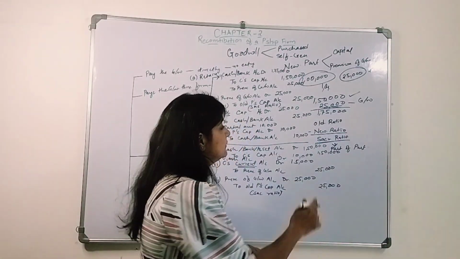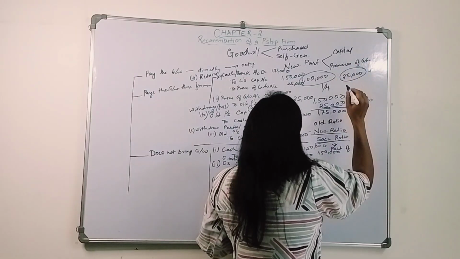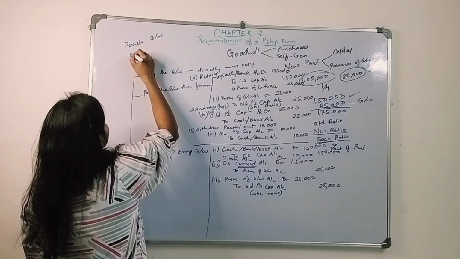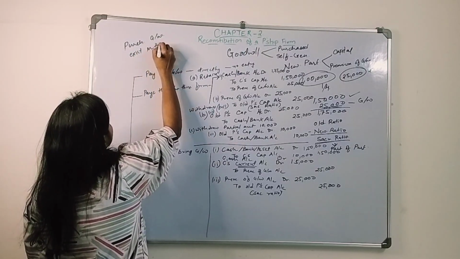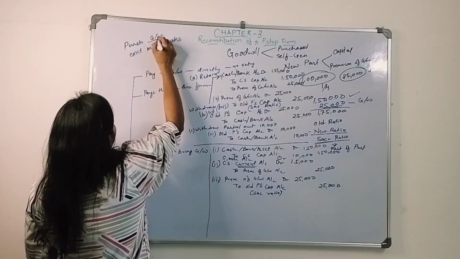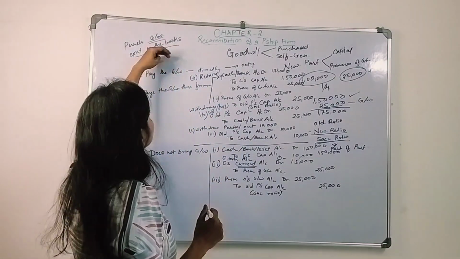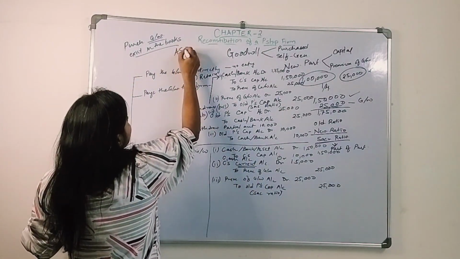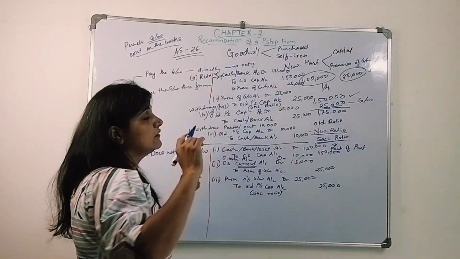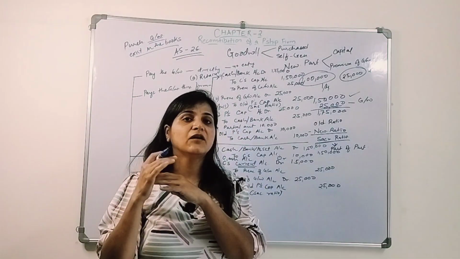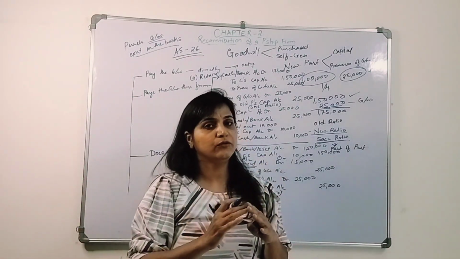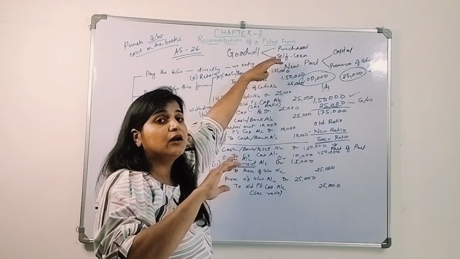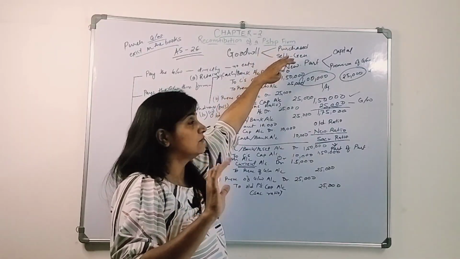Now it may so happen that there is already a purchased goodwill which exists in the books. This is already there in the books. Okay, so this goodwill needs to get closed as per accounting standard 26. Whenever there is a reconstitution or reformation, whatever is the old goodwill amount, you need to close it. Then and only then you can carry it forward. Moreover, you need to write off the goodwill amount in 10 years.